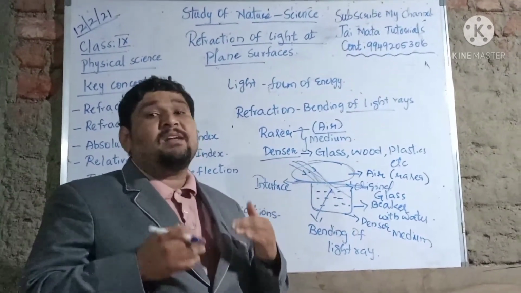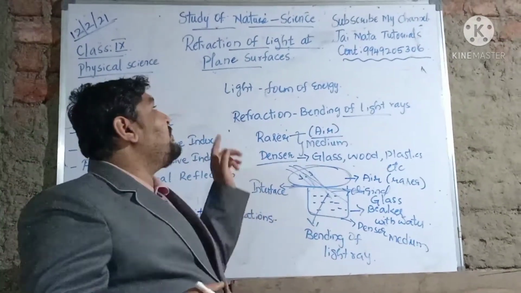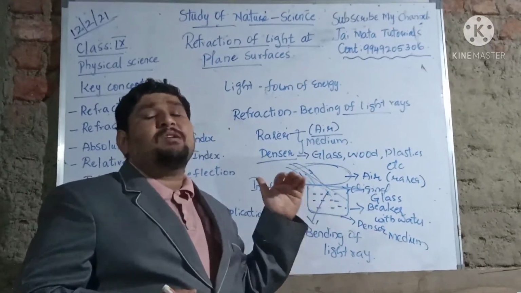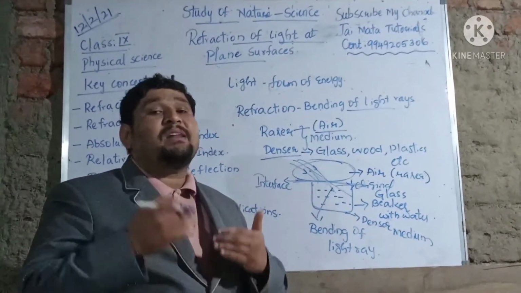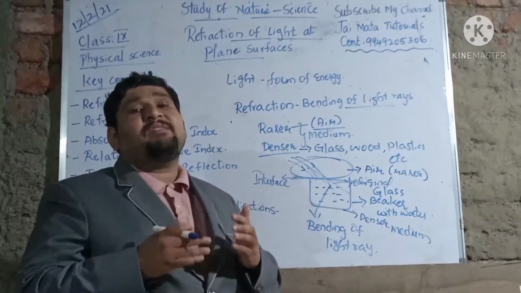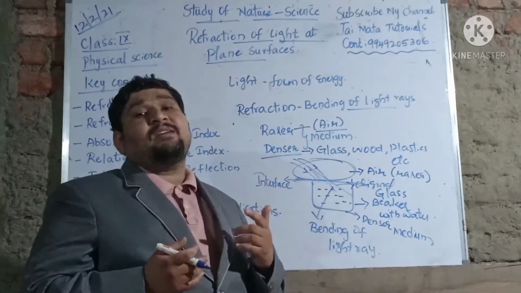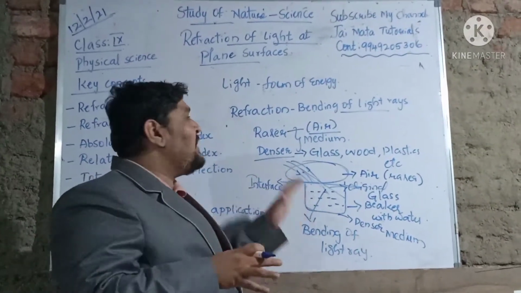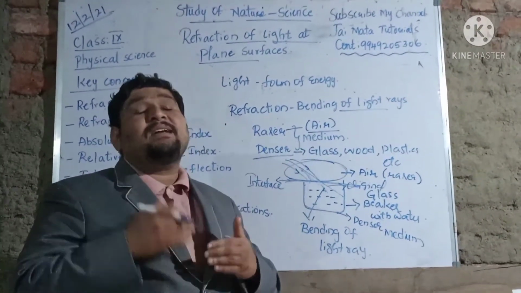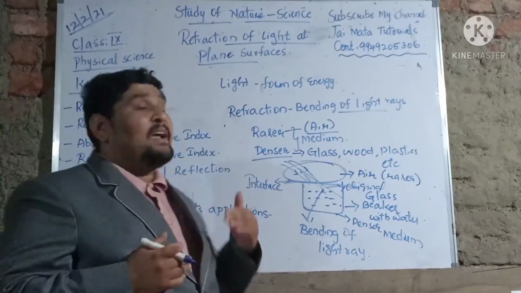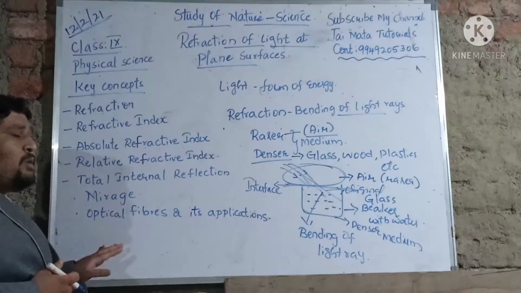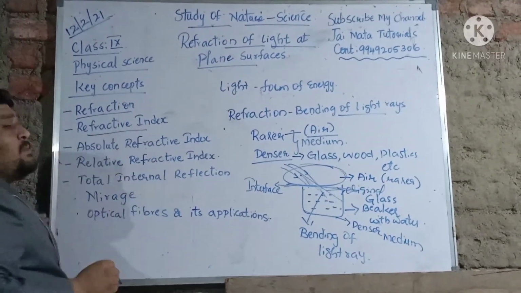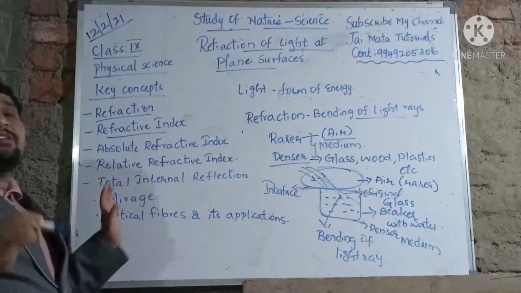So this is how, children, we started with the introduction of your chapter, refraction of light at plane surfaces. Here we are going to see how light interacts with nature and with different surfaces. We have plane surfaces and curved surfaces, so light interacts with different types of surfaces. In this chapter particularly we are going to learn how light interacts with plane surfaces. These are all the key concepts we are going to discuss in your chapter. The first is refraction, then refractive index, because refractive index is the important property which we are going to discuss.